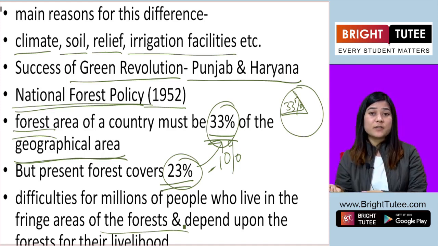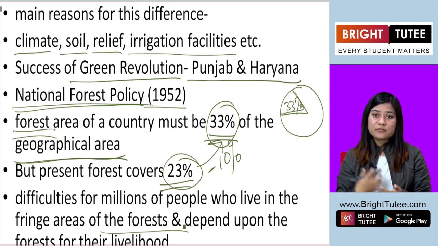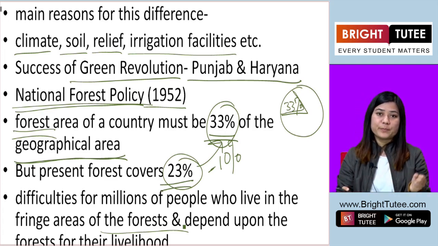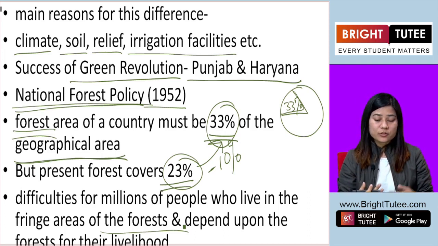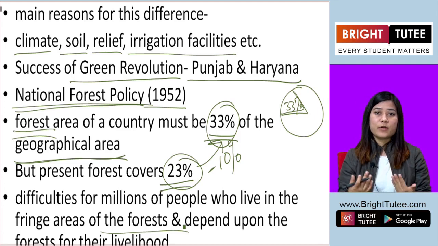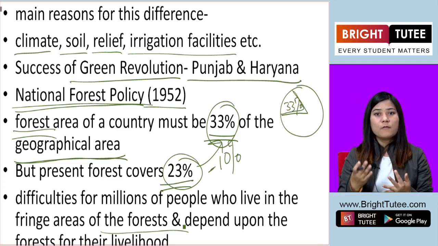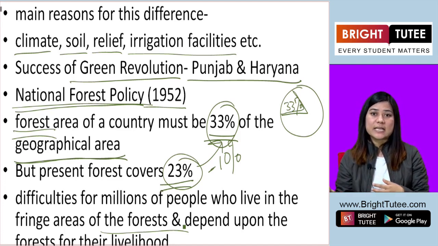This fact that the forest area has been reduced has impacted the lives of those who live in the forest or right outside it, and who depend upon the forest for food and other things with which they carry on their daily lives.